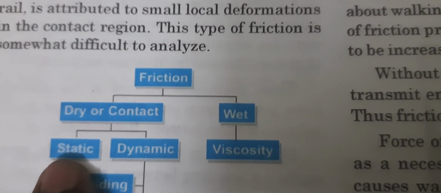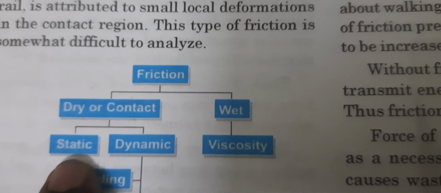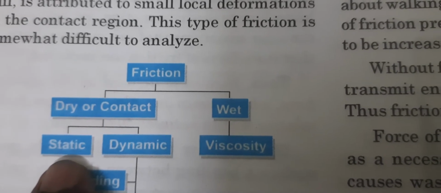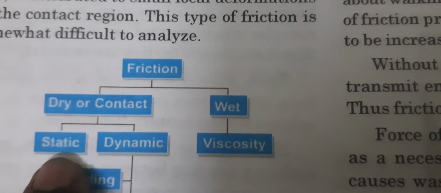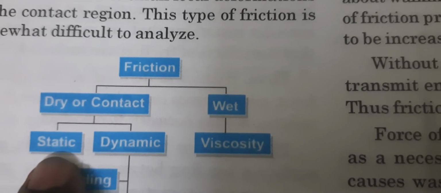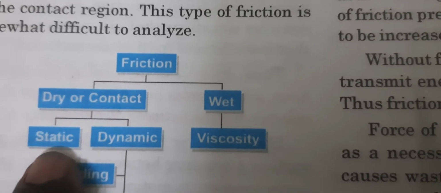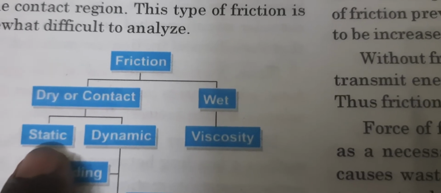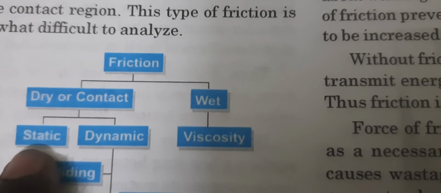You need to move the almari. First, you have to overcome the static friction which is between the floor and the almari. If your given force is more than that force of friction between the floor and the almari, then only you can move that almari. But if your force is less than the frictional force between the floor and the almari, then the almari won't move. You may keep on giving how much force you have in your body, but if your force is not more than that frictional force between the floor and the almari, it will not move. So the floor and the almari have static friction.